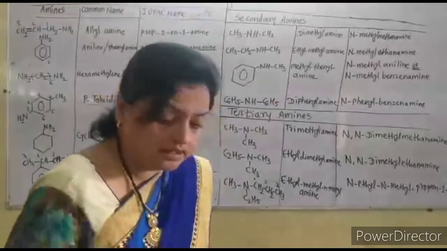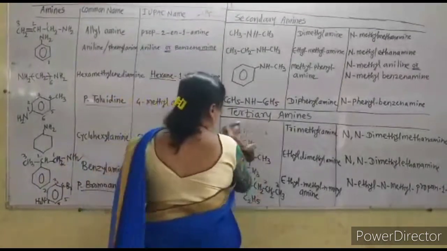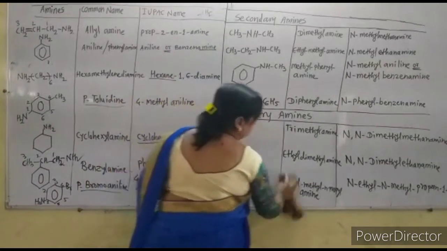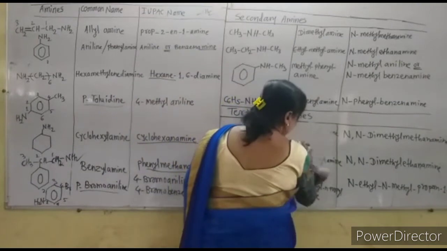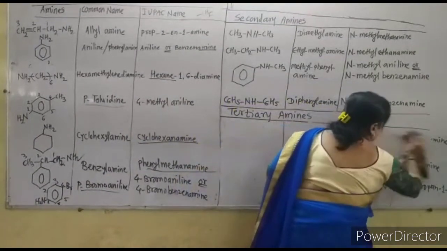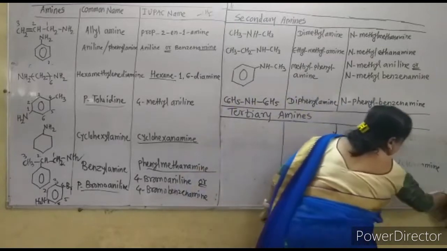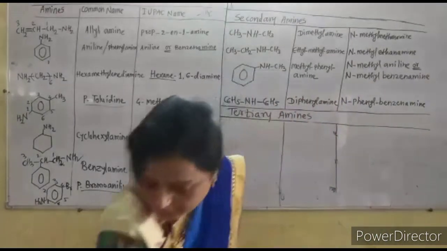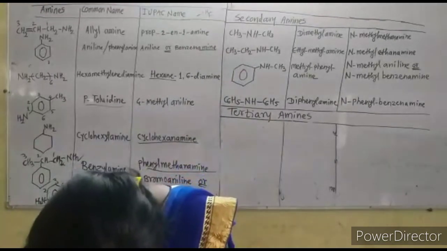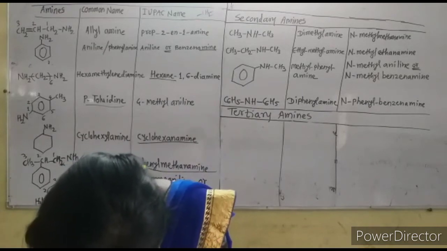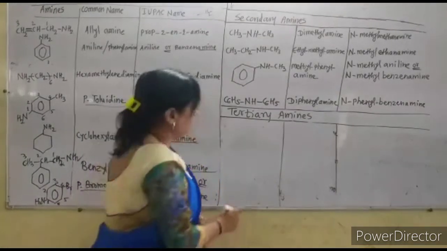Now let us see again the two different compounds of the tertiary amines. How they have given the names of those tertiary amines. See that two compounds are remaining here, those are the tertiary amines. Then how are the names given for those? Now, next one is the N,N-dimethyl aniline, and how is the structure there for the N,N-dimethyl aniline.